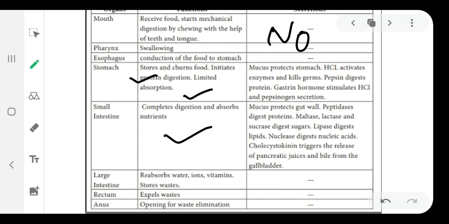After absorption, whatever waste is there is stored. Rectum expels waste, and that expelled food waste material is removed with the help of the anus, because it is an opening for waste elimination.